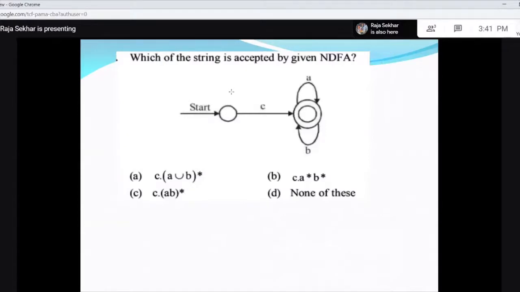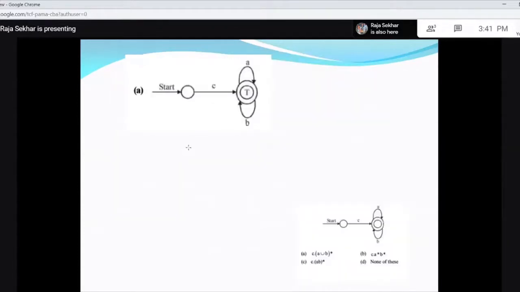Which of the strings is accepted by the given NFA? C, then A or B. Single C. So initially you have to get C from the starting state. C, (A+B)*. You can get A, B, any sequence. So my answer is C followed by A or B any number of times.